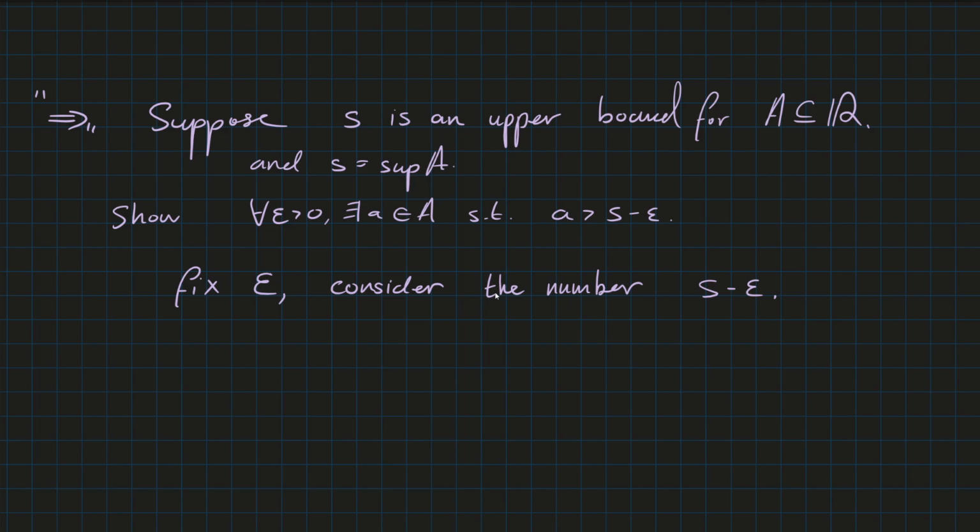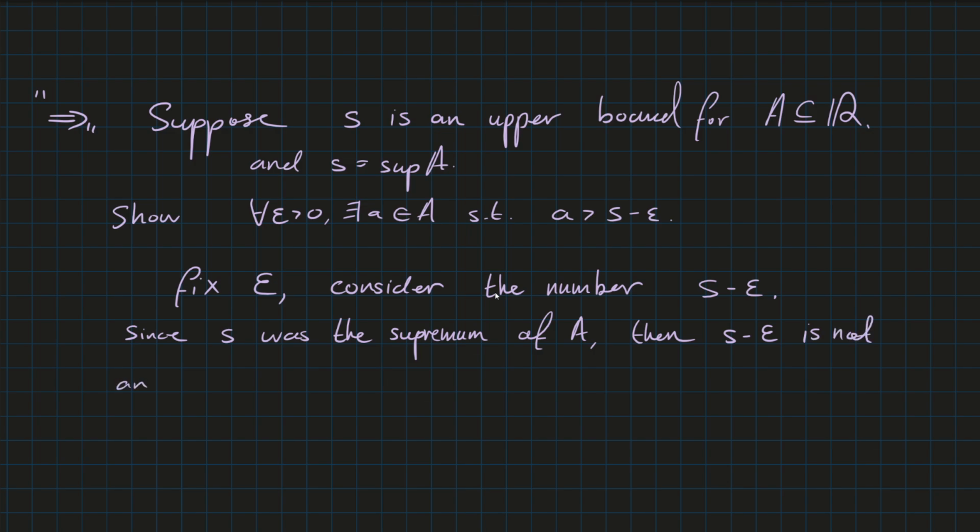Right. Well, since S was the supremum of A, then by definition, S minus epsilon is not an upper bound